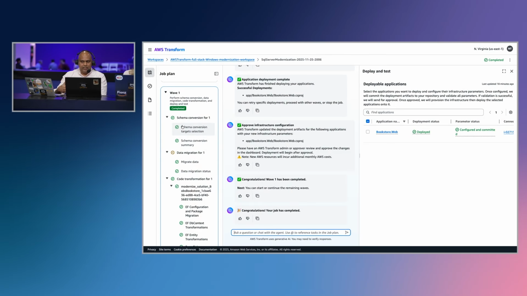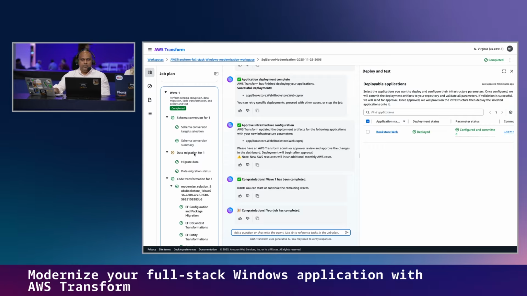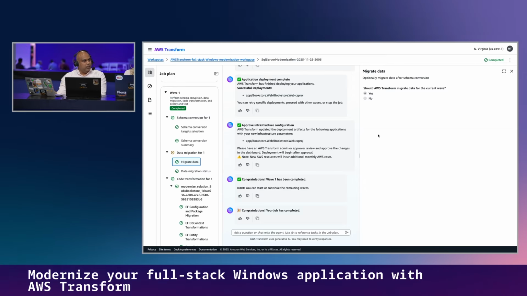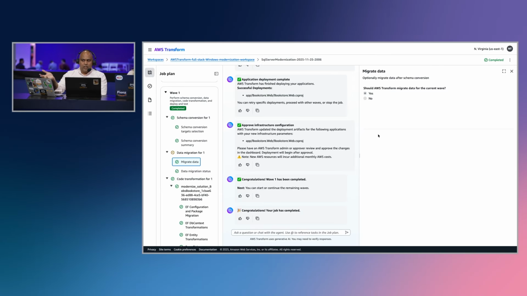And when we're looking at that wave, I think it might be on the left-hand side of your screen. Can you talk us through what some of those steps actually are? Yeah. As we said, the first step is the schema conversion. We look at the schemas that are present in your database, and we do the SQL Server to Postgres transform. After that, you are given an option whether you want to migrate your data. Some customers prefer to use synthetic data of their own, or they say, no, I want to use a snapshot of my database and move it there. And we leverage the existing DMS service, and we support customers to do it.